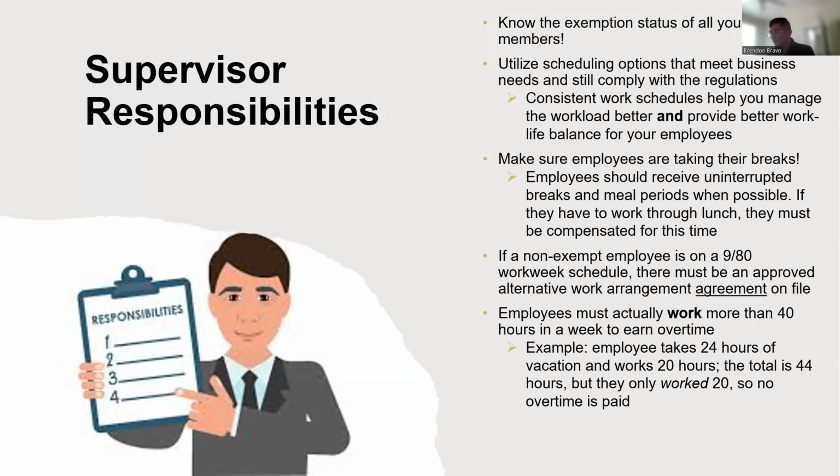If a non-exempt employee is working on a 9/80 work week schedule, there must be an approved alternative work arrangement agreement on file. And then employees must actually work more than 40 hours in a week to earn that overtime. So for example, if an employee takes 24 hours of vacation and works 20 hours that week, their total hours are going to add up to 44 hours, but they only worked 20, so there's actually not going to be any overtime paid for that week.